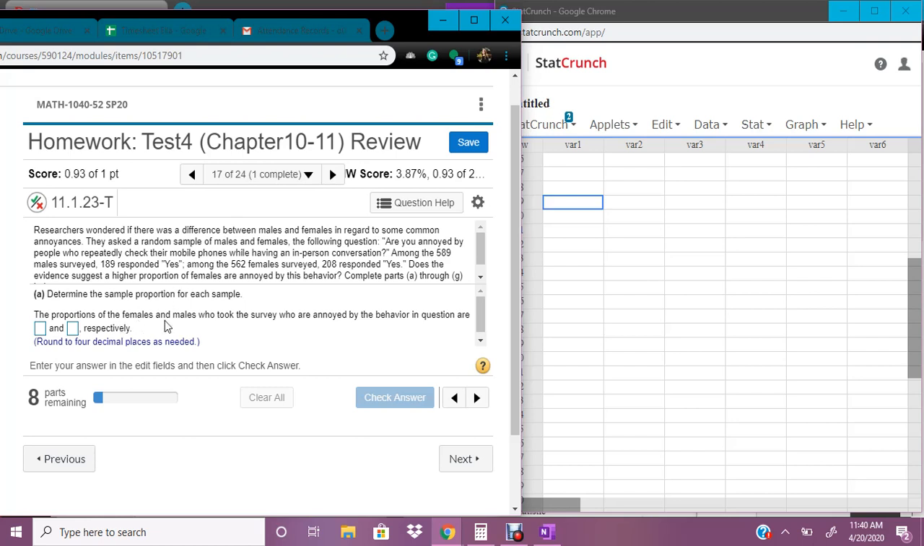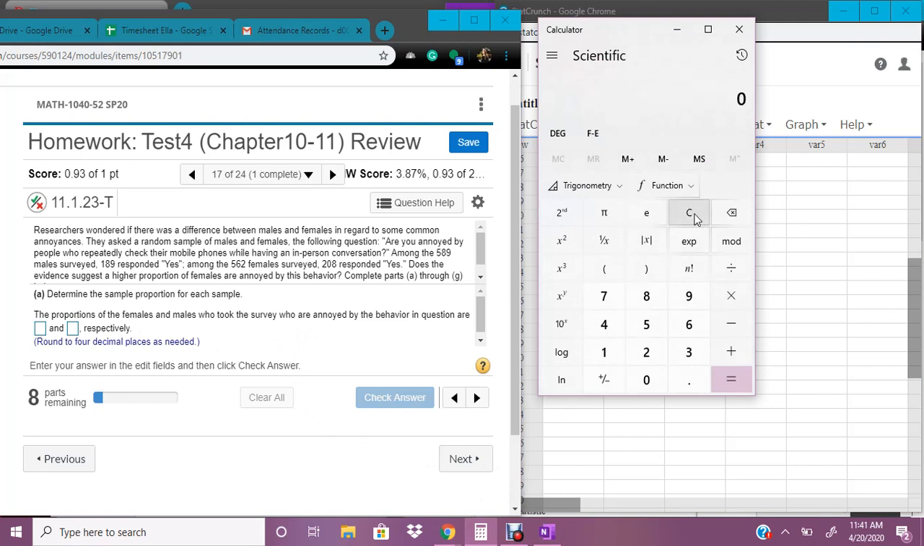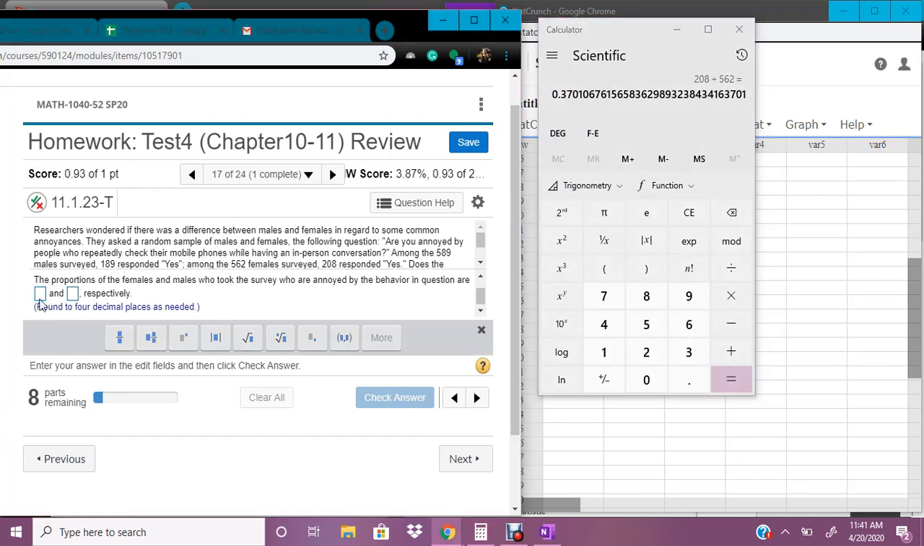And this question I kind of don't like because in the data part, it gives you the data for the males and then the data for the females, but then it asks you to have the females first and the males second. So you have to be careful not to mix those up. We're just going to divide the yeses by the total. We'll do the females first because it says females and males. So we got 208 said yes out of 562 females that we asked. So that's our first proportion.